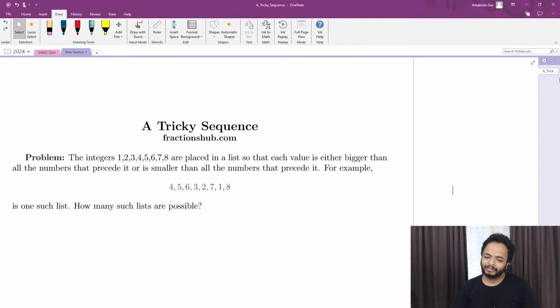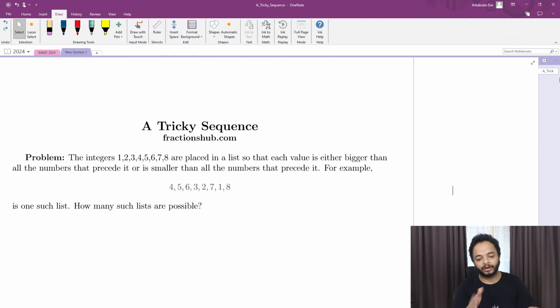Now as an example which works, take 4 5 6 3 2 7 1 8. At any point, let's look at 3. Before 3 we have 4 5 6, all are greater. So let's look at 7.